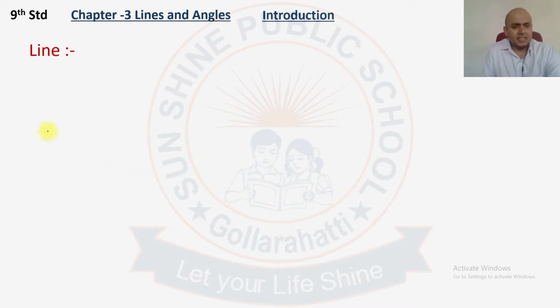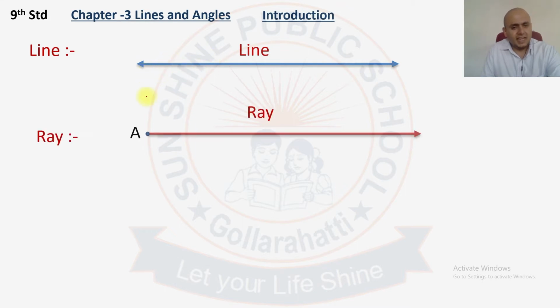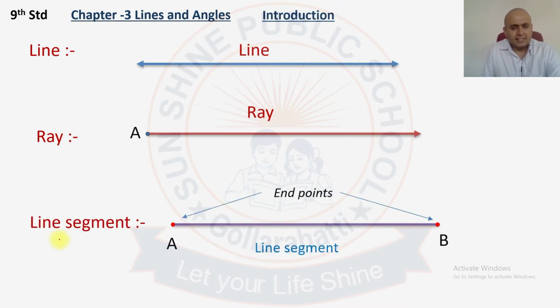So now let us revise. A line is a straight line. A line has no end points and it can be extended on both the sides. It has no thickness. And a ray has one end point, and on the other side there is no end point, so it is called a ray. And a line segment has end points on both sides, so it is called a line segment.